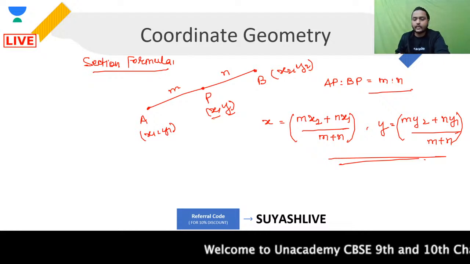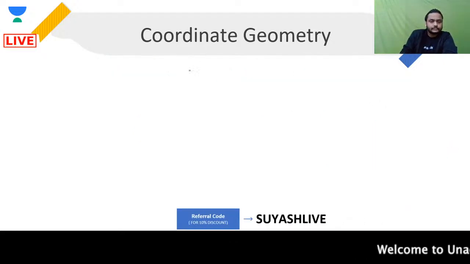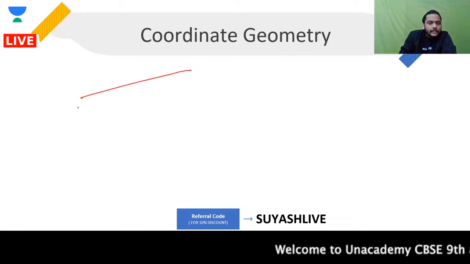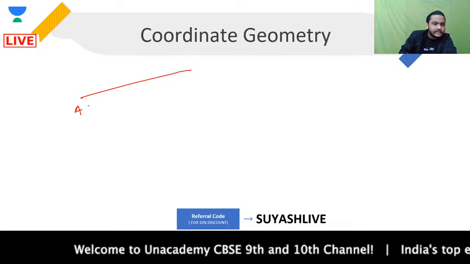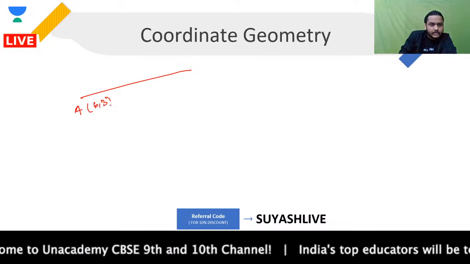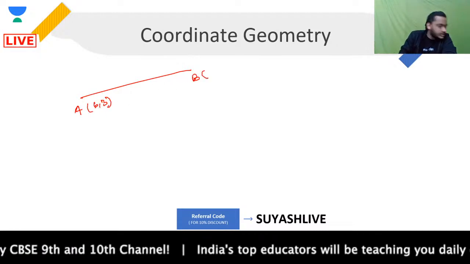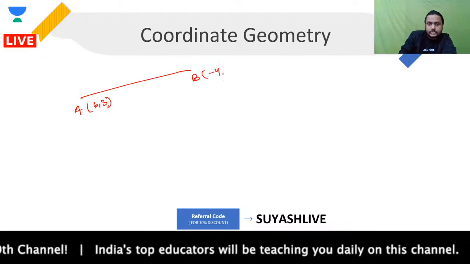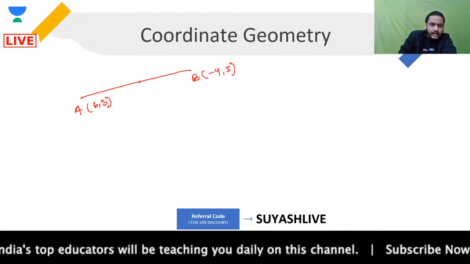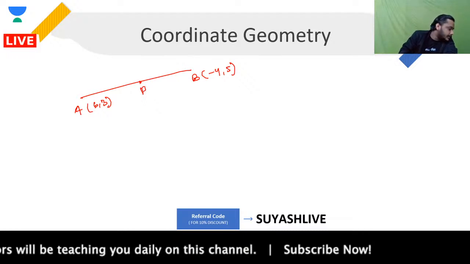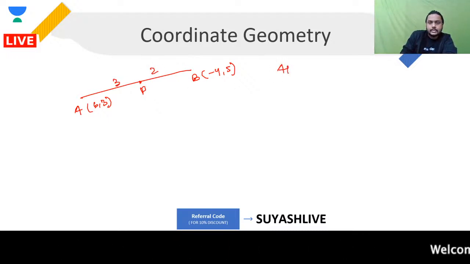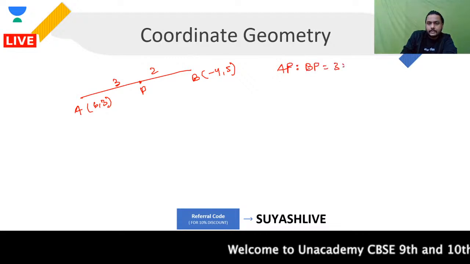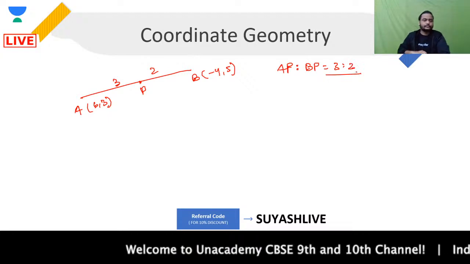Suppose we have a question over here. I'm having 2 points. My point A is 6,3. And I'm having point B, which is minus 4,5. And I'm having a point of division P over here, and I'm saying that this is being divided as 3:2. So your AP ratio BP is 3:2, given to you.